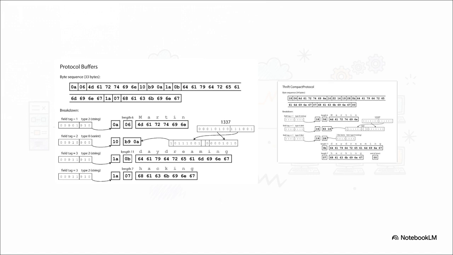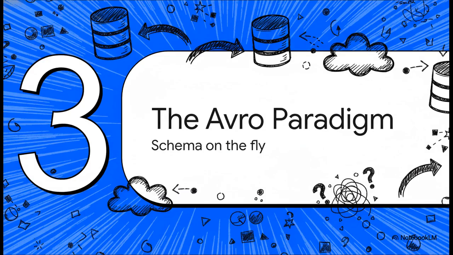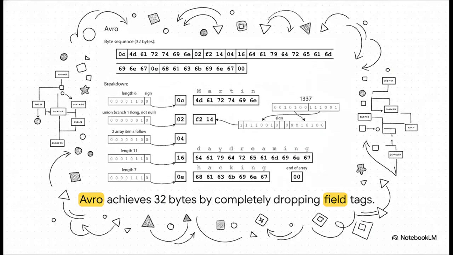Think of these tags as tiny binary numbers acting as pointers. They act as the structural DNA between the reader and the writer. The encoded data never even whispers the field names again. It's incredibly compact and blazingly fast. Section 3. The Avro paradigm. But that raises a pretty huge question.